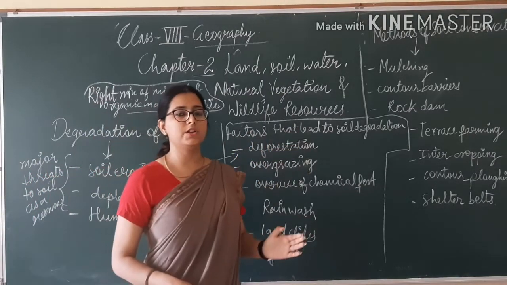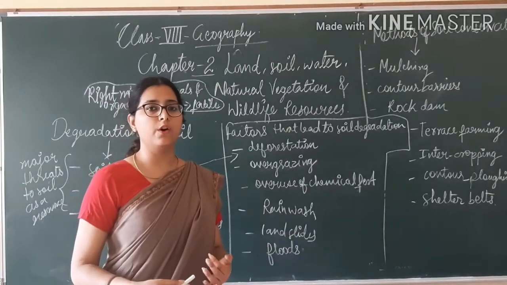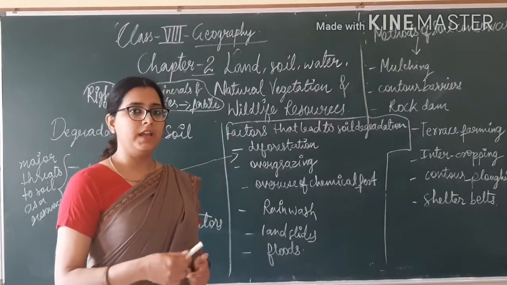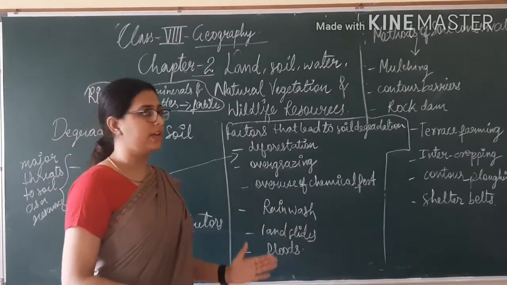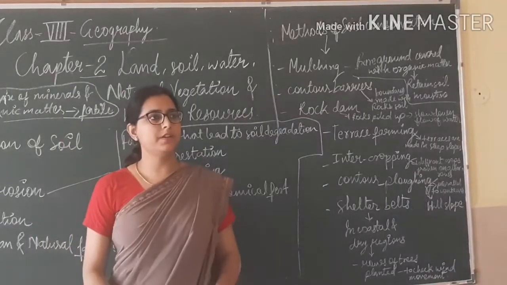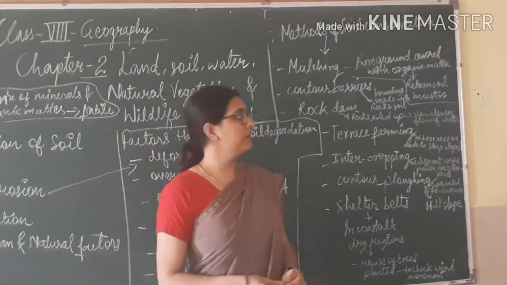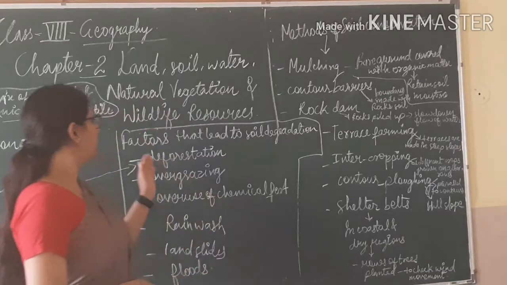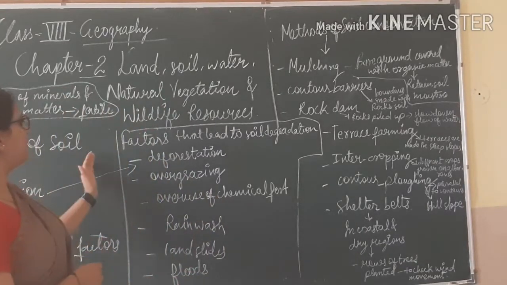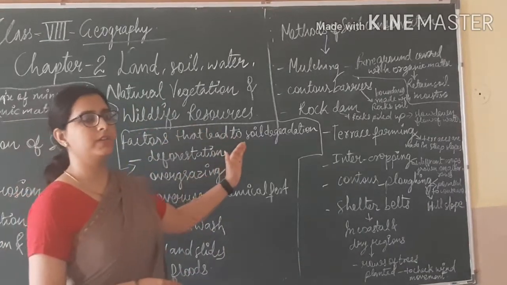And what is soil degradation? The decrease in the quality of soil day by day due to all these factors is known as soil degradation. Students, now I will tell you about the methods of soil conservation. We studied the degradation of soil and the factors that lead to it.